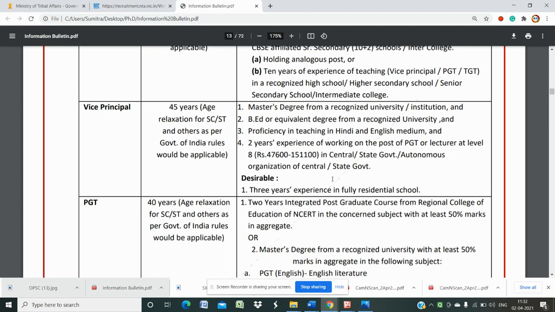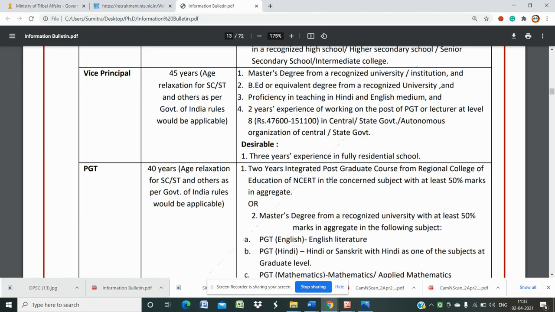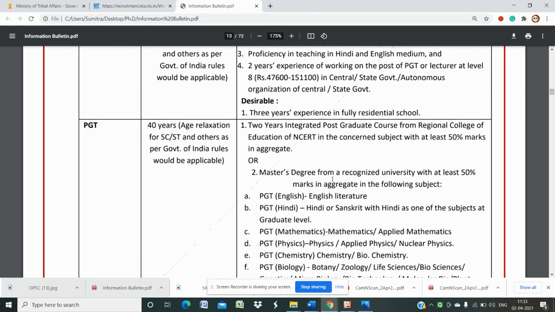Then for PGT, age below 40 years, a 2-year integrated postgraduate course from the Regional College of Education of NCERT in the concerned subject with at least 50% marks in aggregate. So you have to complete your 2-year integrated postgraduate course from the Regional College of Education of NCERT, or a master's degree from a recognized university with at least 50% marks in aggregate in the following subjects.